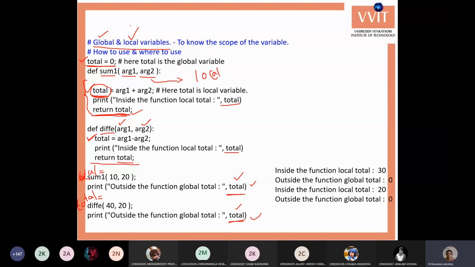Local variables are only accessible within the function. Okay, we'll see a small example for this.